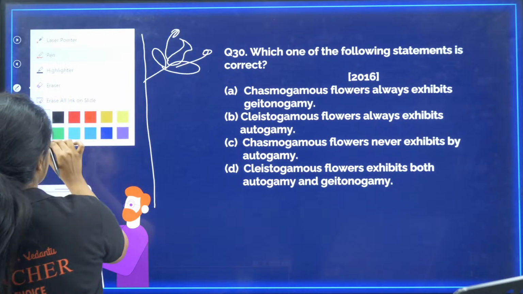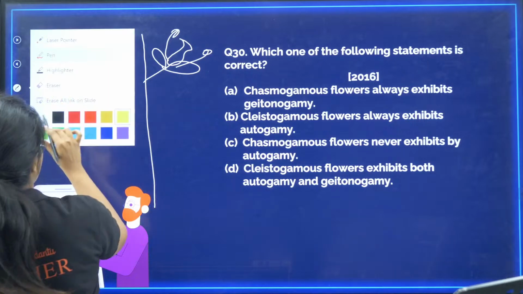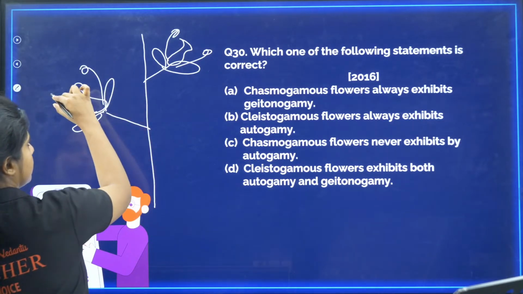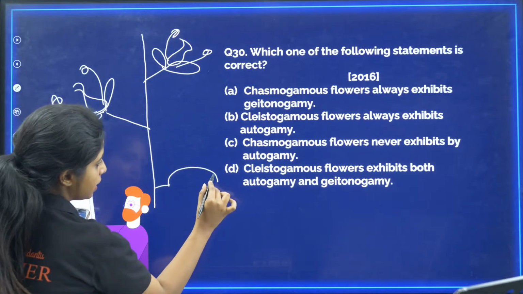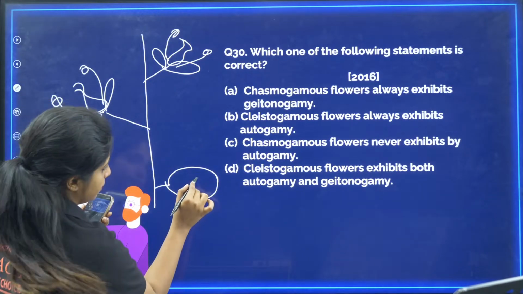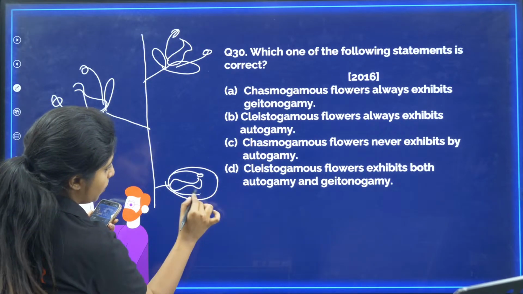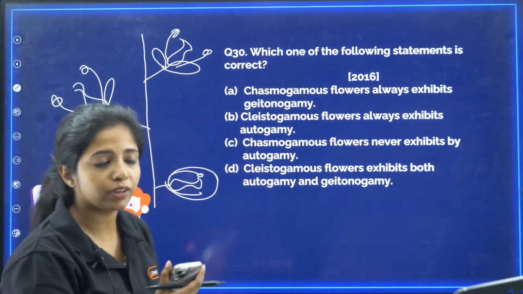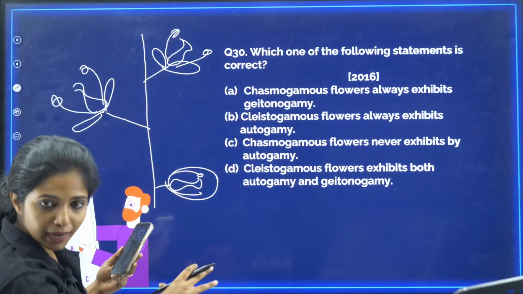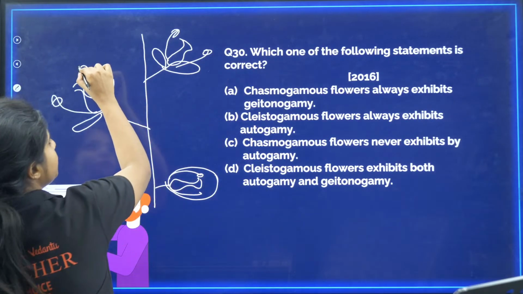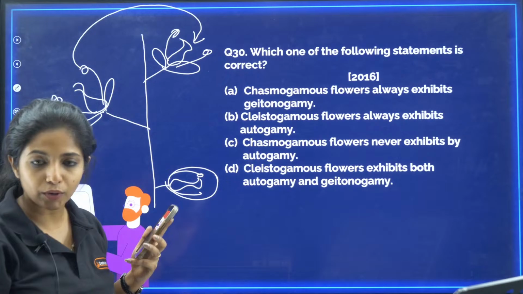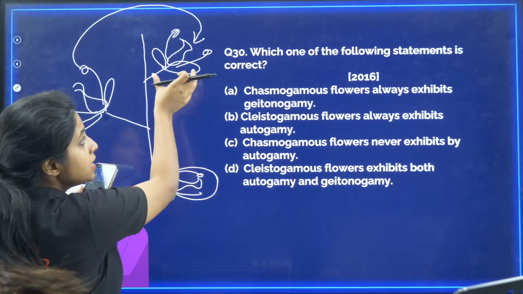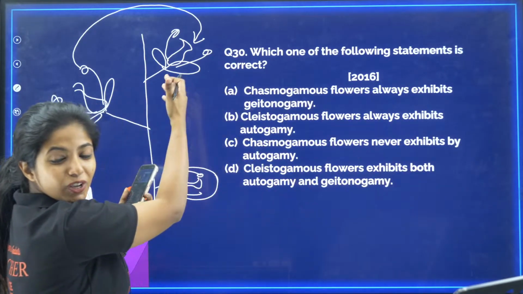Suppose I am making another flower, similarly chasmogamous only. And there is one more flower, that is cleistogamous, that will be closed. Now, chasmogamous flowers always exhibit geitonogamy. What do you mean by geitonogamy? Geitonogamy is when pollination happens on the same plant, but between two flowers. Do you think it always exhibits that? No, my dear children. Since it's an open flower, another plant's pollen grains can also come.